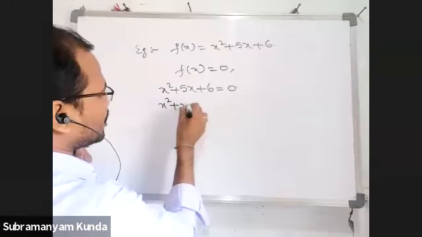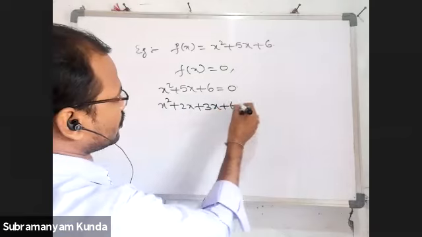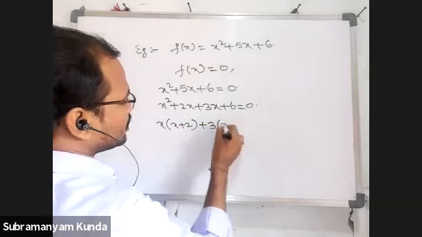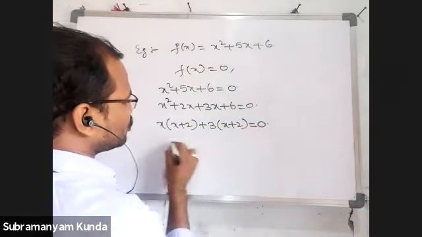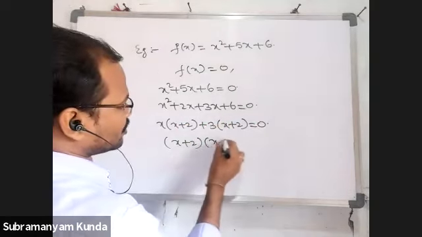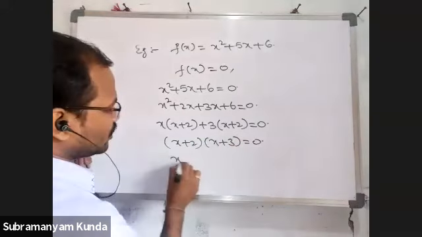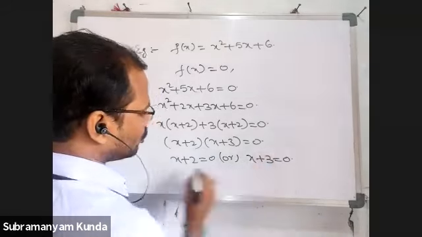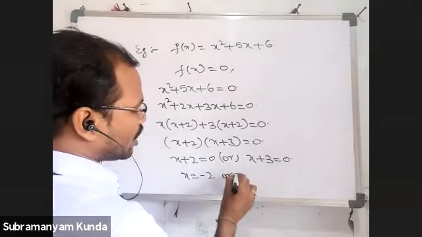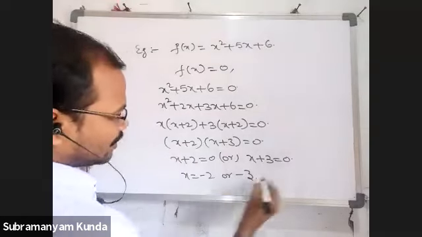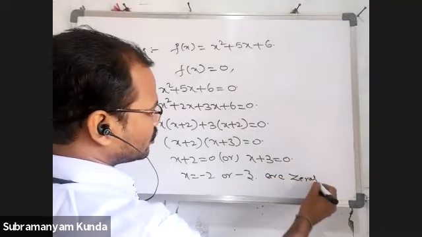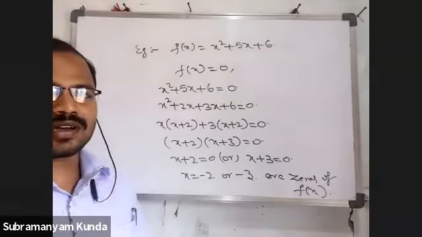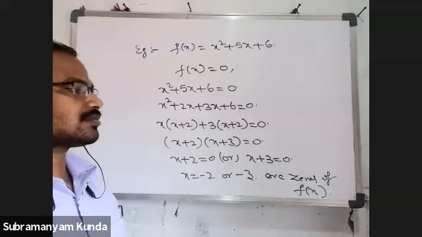So x square plus 2x plus 3x plus 6 is equal to 0. Then x into (x plus 2) plus 3 into (x plus 2) equal to 0. So (x plus 2) into (x plus 3) is equal to 0. That is x plus 2 equal to 0 or x plus 3 is equal to 0. Then x is equal to minus 2 or minus 3. These are the zeros of f(x).